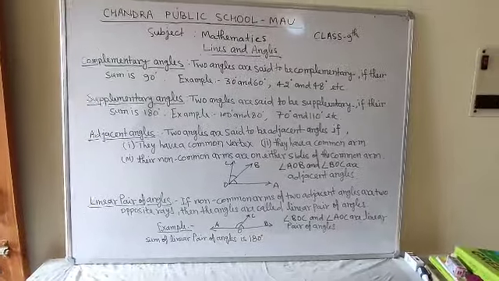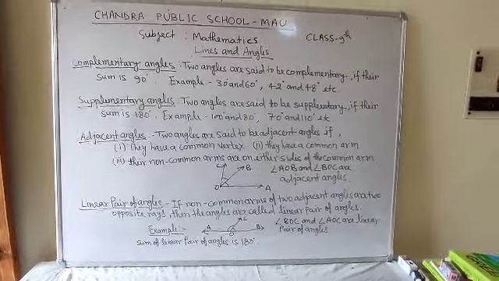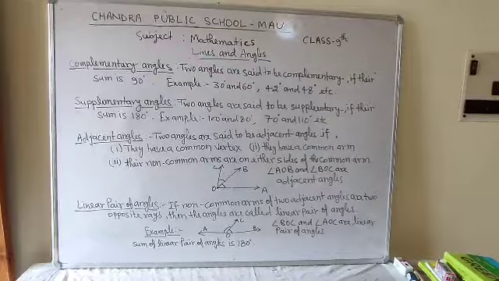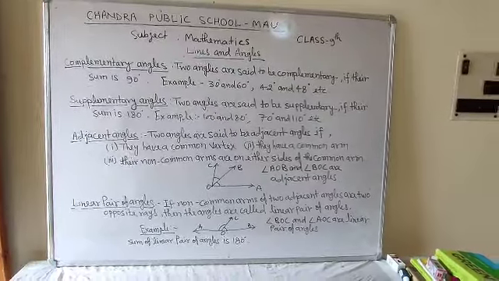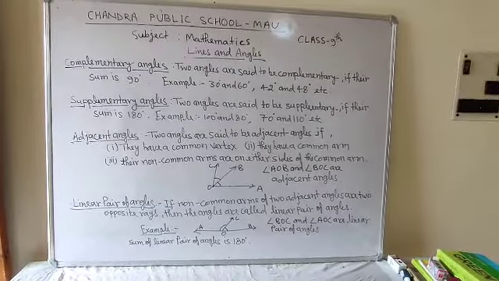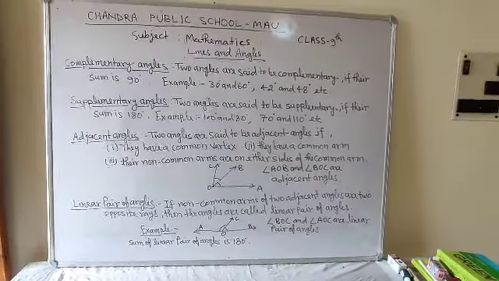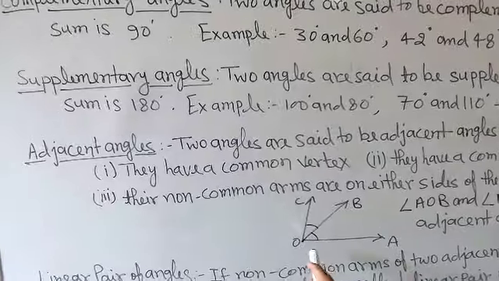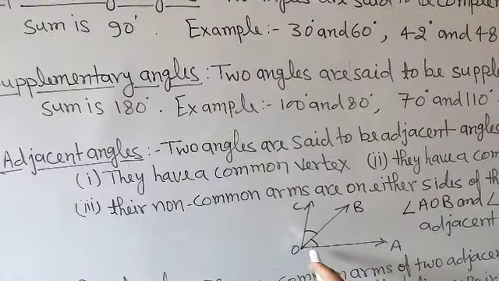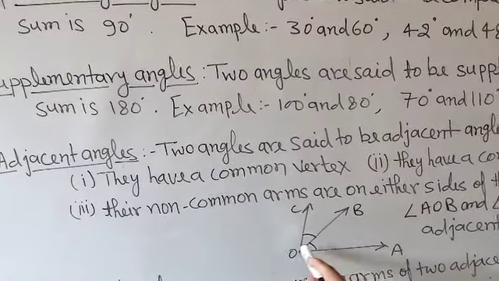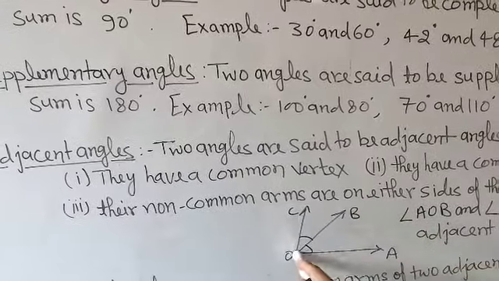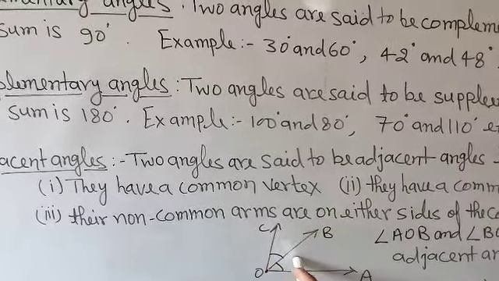Now next is adjacent angles. Two angles are said to be adjacent angles if they have a common vertex, they have a common arm, and their non-common arms are on either side of the common arm. Here I am going to explain with an example. Suppose I draw two angles here, angle AOB and angle BOC. These are the two angles.